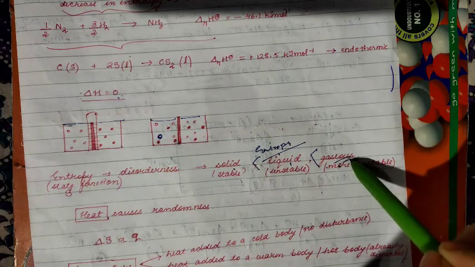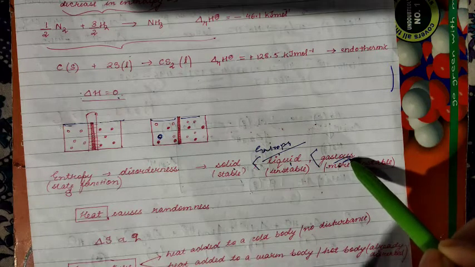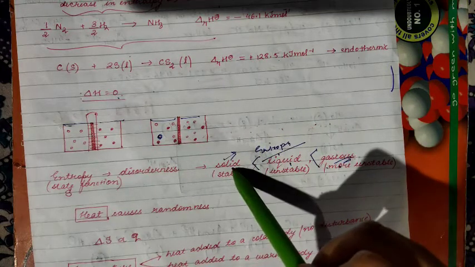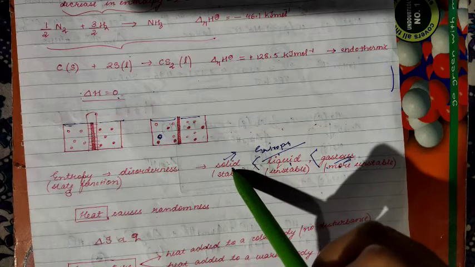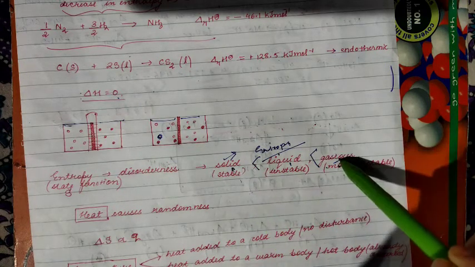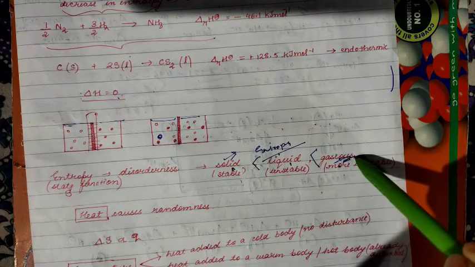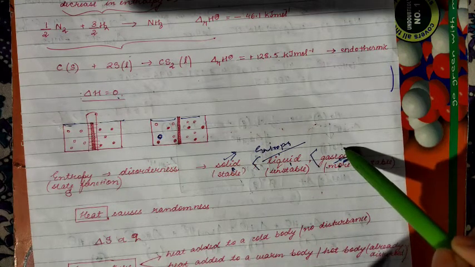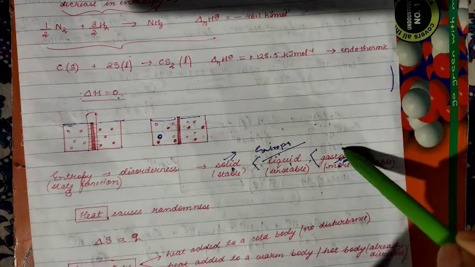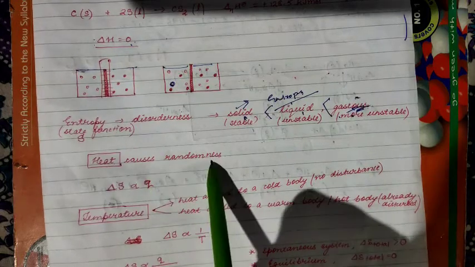They do not remain in one place because they are far apart from each other. In a solid, the molecules are near to each other, bound with an intermolecular force. Here, they are far apart and tend to move in all directions. So this is a more chaotic, more disturbed system, and hence here the entropy will be high. Clear?